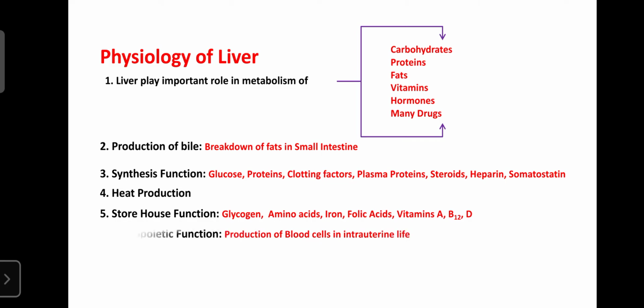Next, the liver also has hemopoietic functions, involved in the synthesis of blood cells. We already know that in intrauterine life, the red bone marrow is not matured. During the third to fifth month of intrauterine life, when the baby is in the womb, certain blood cells, RBCs, WBCs and platelets, are synthesized in the liver along with the spleen.